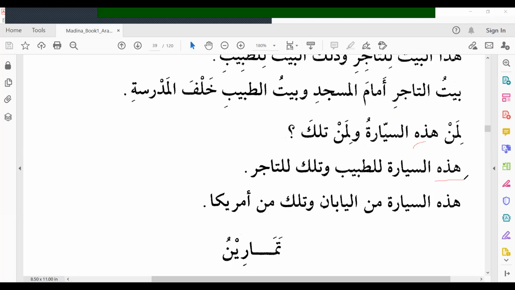Hadihi sayyaratu. This car. Badal, okay? This car. I'm pointing at a car, not a bus, not a lorry. So it's giving emphasis or clarity to the noun which precedes it. Hadihi sayyaratu litabibi. This car belongs to a doctor. As I mentioned, this is supposed to be li at-tabibi.